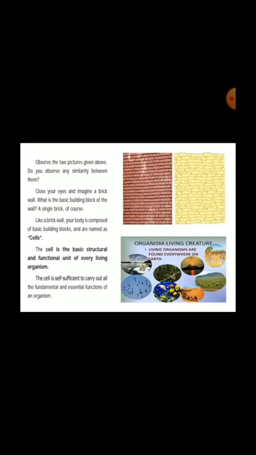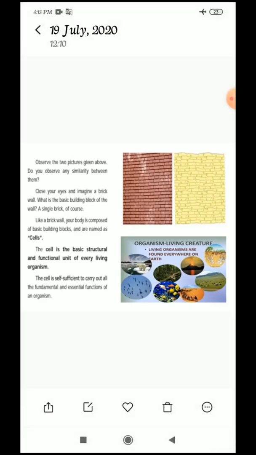Okay. See, this is the definition. Definition of cell: a cell is the basic structural and functional unit of living organisms. Are you clear, children? We know that living things have cells.